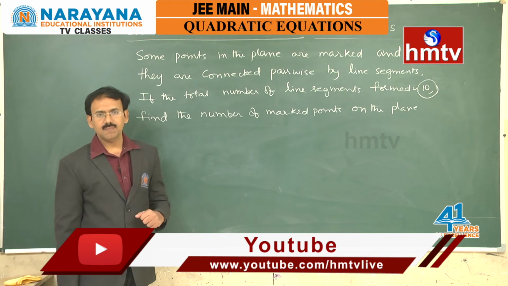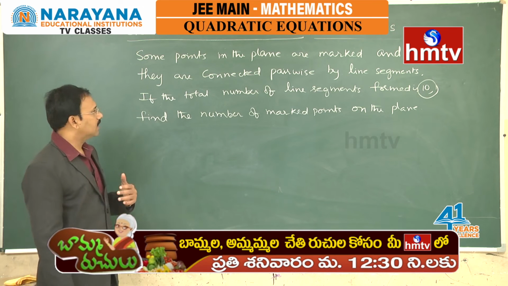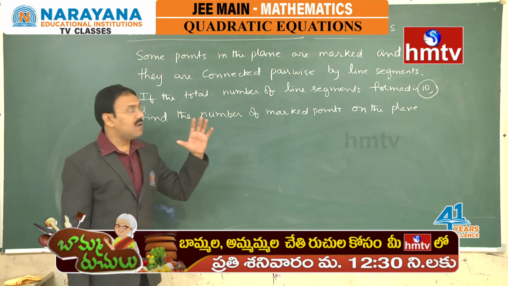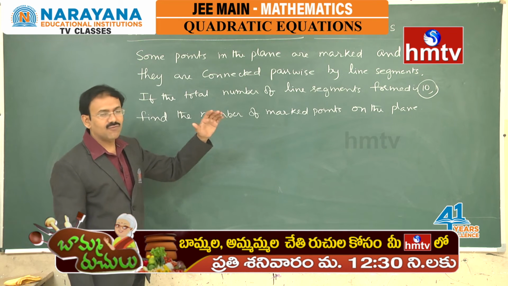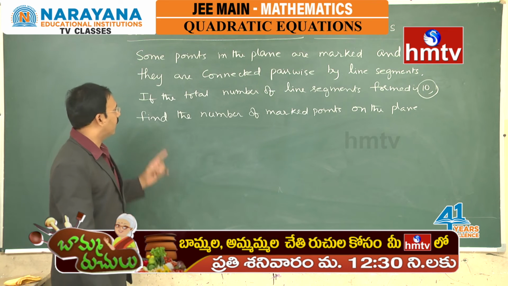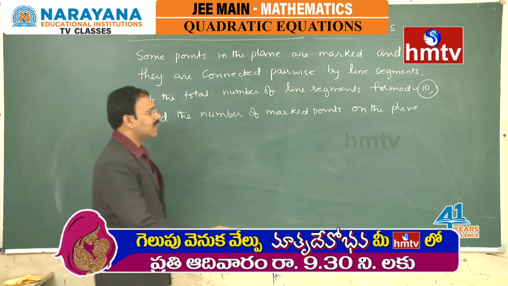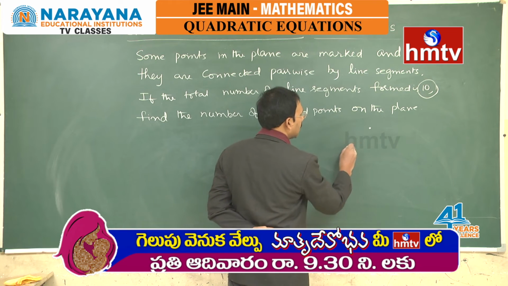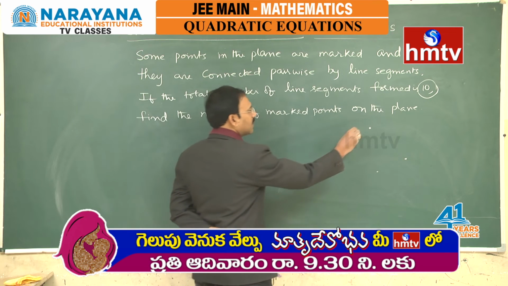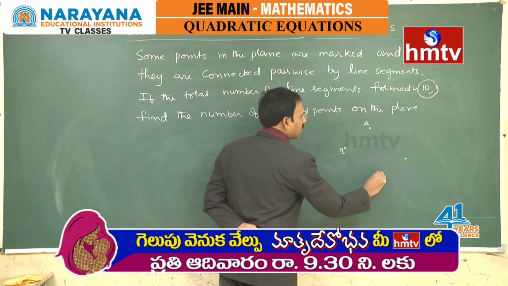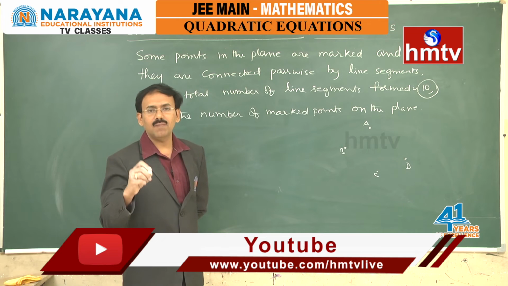Now, you see this problem: some points in the plane are marked and they are connected pairwise by line segments. If the total number of line segments formed is 10, find the number of marked points on the plane. That means, in the plane he has taken certain points, say let me take for example 4 points A, B, C, D. He is connecting the points by line segments pairwise.